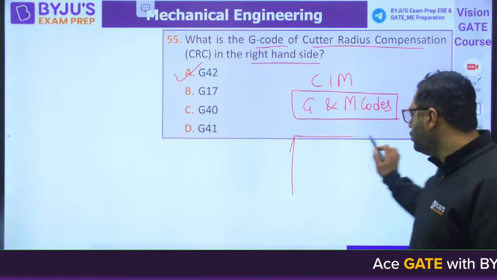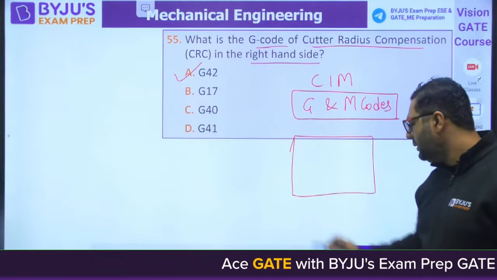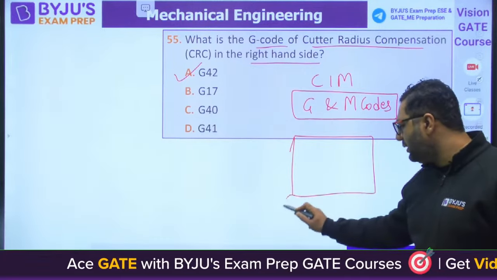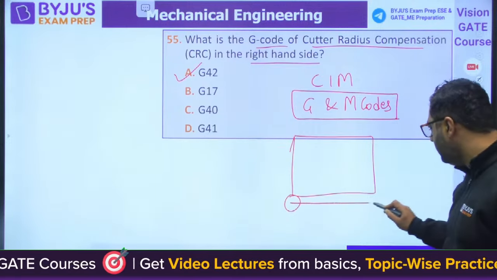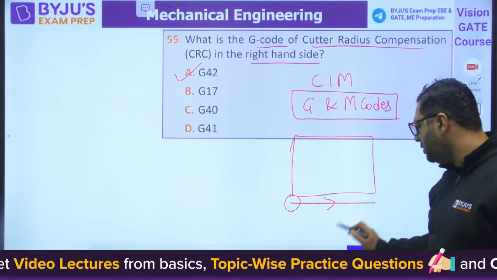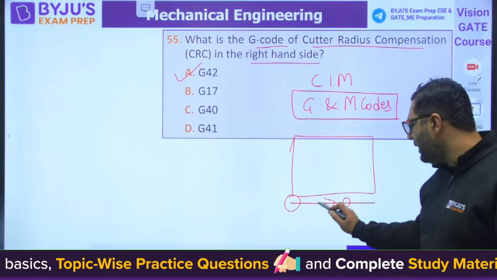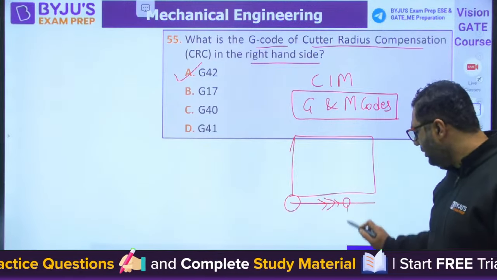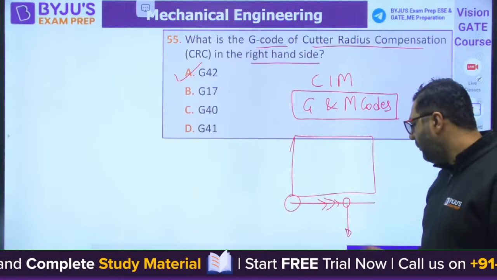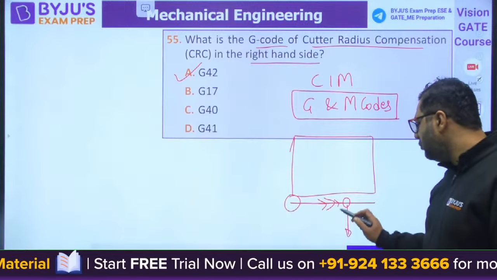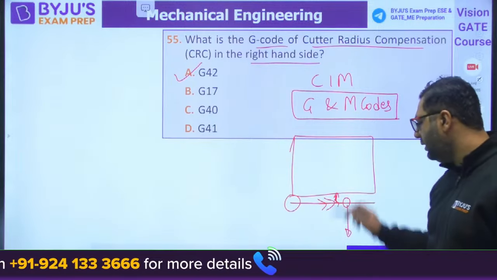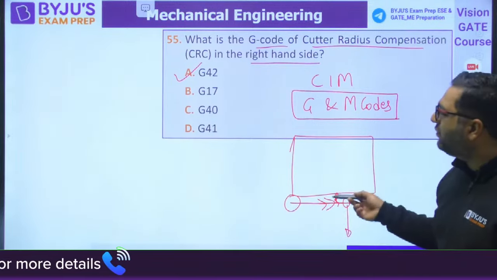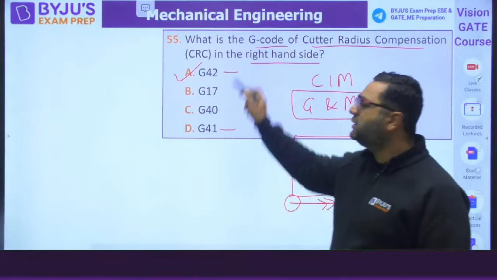So if you are going to make a part like this, and you know that your cutter is going to rotate like this, so you are going to have the center movement from here. So you are going to move in this direction. You will assume you are sleeping like this, keeping your eyes downward. If you are lying face down, in that case what will you feel? You are moving to the left. So this is left in that way. So for left it is G41. For right it is G42.